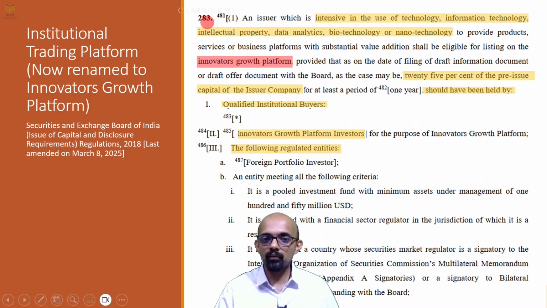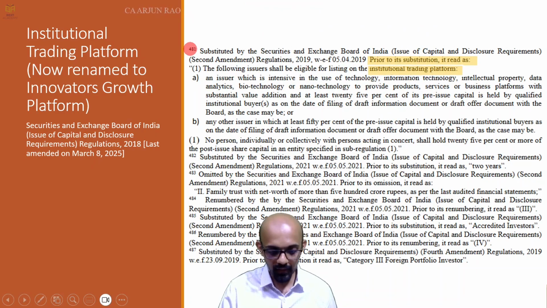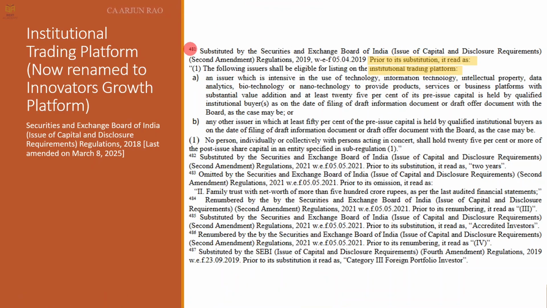So this note number 481, just so that you are completely convinced. So this is basically a substitution. Para 483 was previously like this: following issuers shall be eligible for listing on the institutional trading platform. Intensive in the use of technology, information technology, intellectual property, data analytics and so on. And then pre-issue capital held by certain investors. Before it was 50%, now it is 25%.